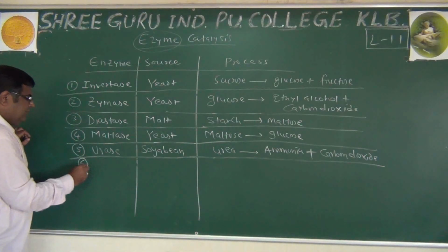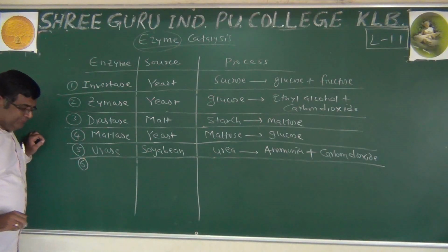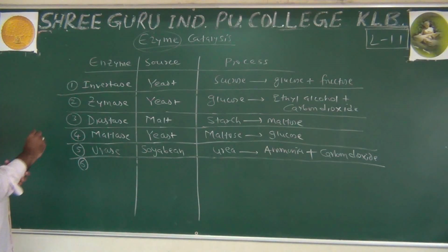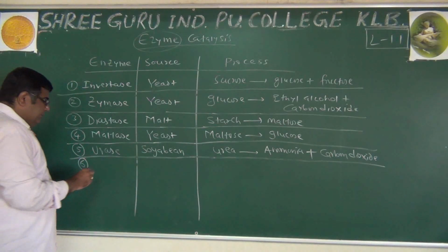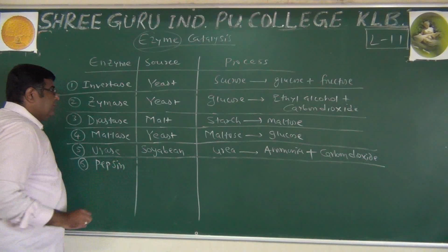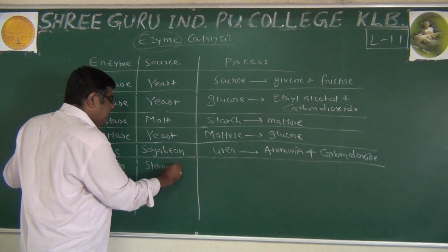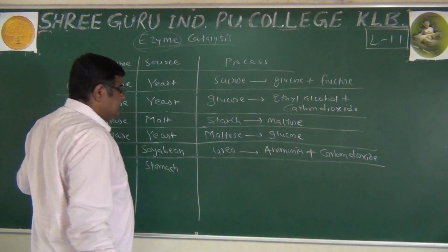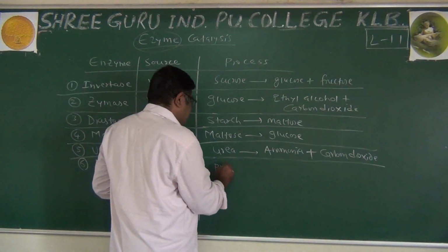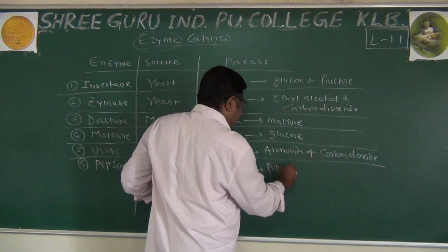The sixth example of an enzyme is pepsin, which is present in the stomach and converts proteins to peptides.